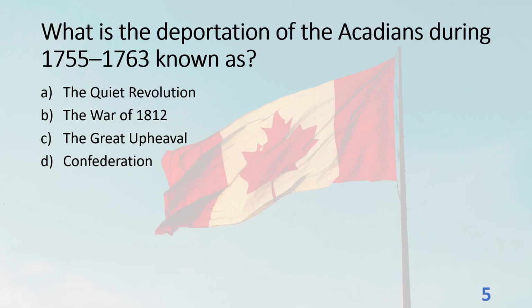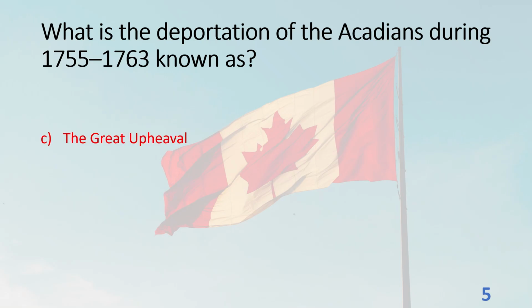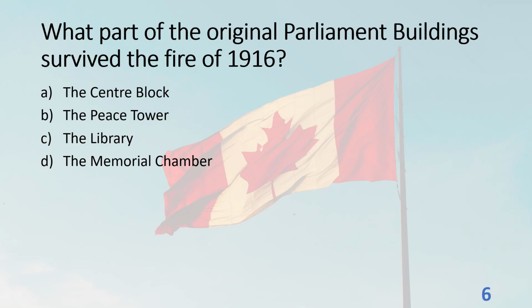What is the deportation of the Acadians during 1755–1763 known as? A. The Quiet Revolution. B. The War of 1812. C. The Great Upheaval. D. Confederation. The answer is C. The Great Upheaval.